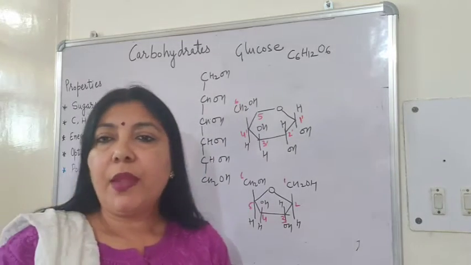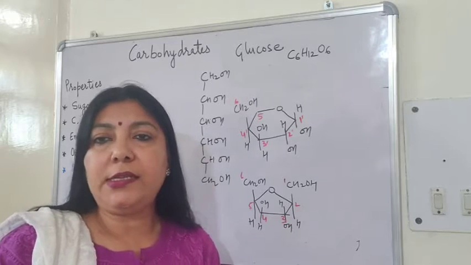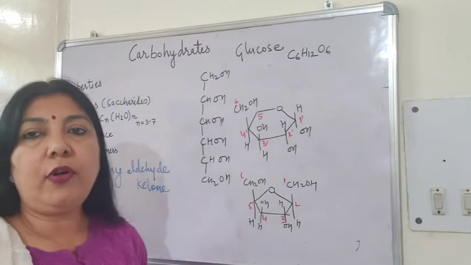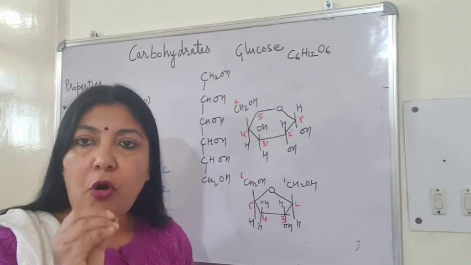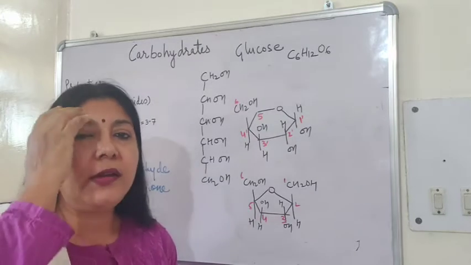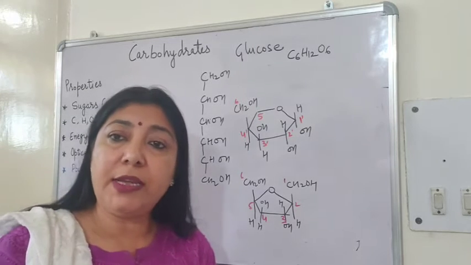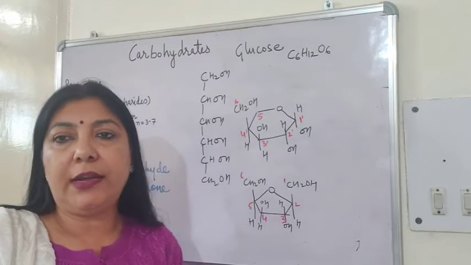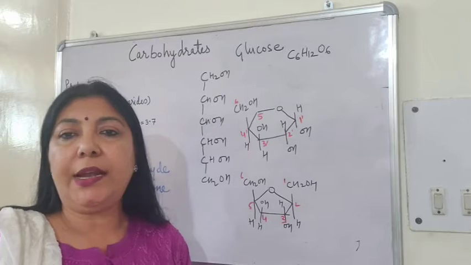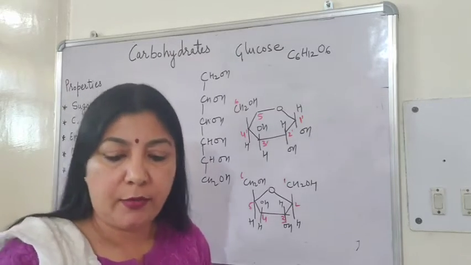Now we will study how the two monosaccharides combine together to form the disaccharide. And the bond which is there is called glycosidic bond. I will tell you two types of glycosidic bonds: alpha glycosidic bonds and beta glycosidic bonds.